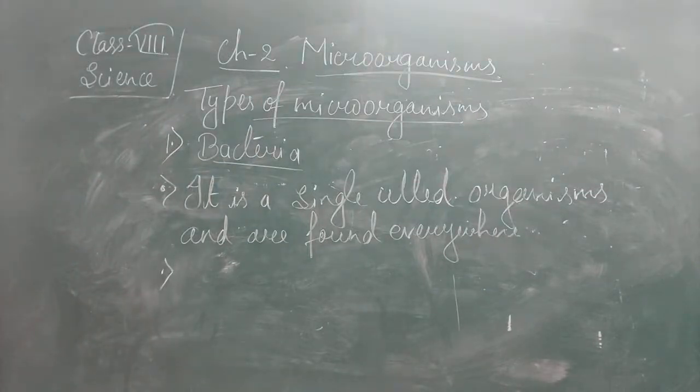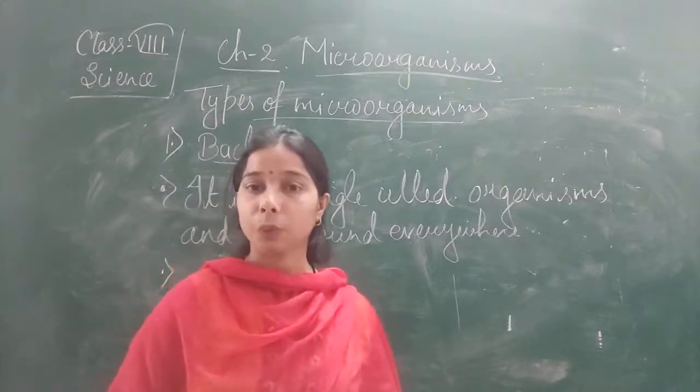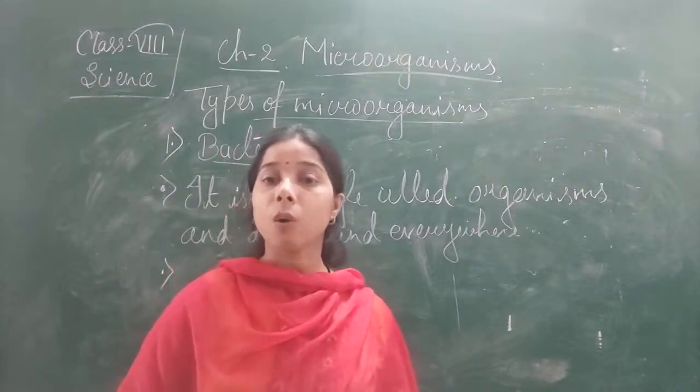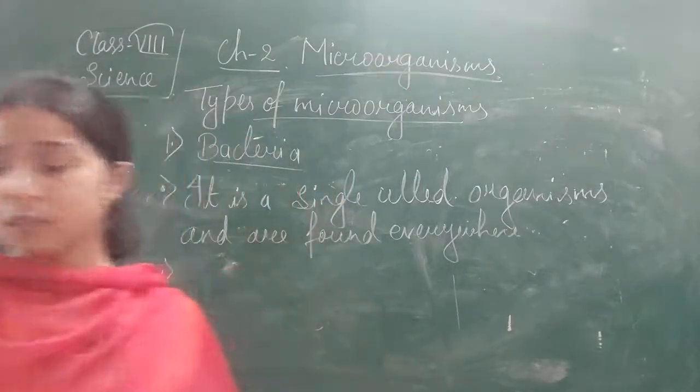Then the next one, normally the bacteria used to live alone, but sometimes they also live in groups, or in colonies.